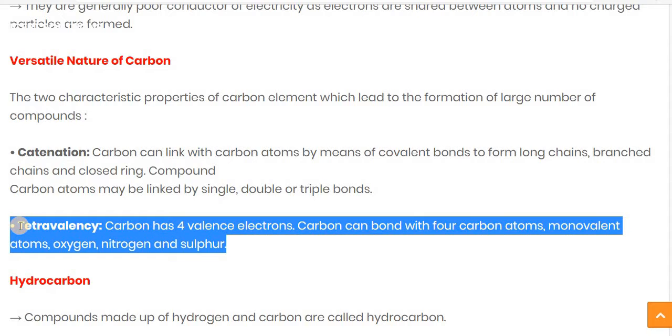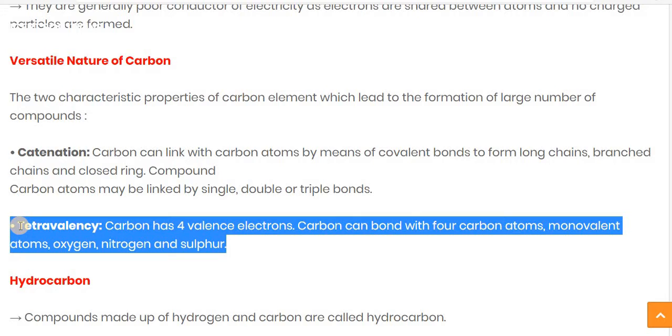So carbon can bond with 4 other carbon atoms by single covalent bonds. It is also able to bond with divalent atoms like oxygen. Divalent means making two covalent bonds. In nitrogen there are three covalent bonds, and in sulfur there are four.